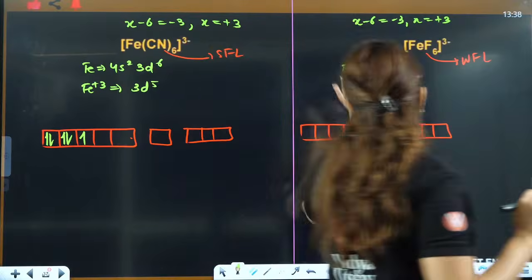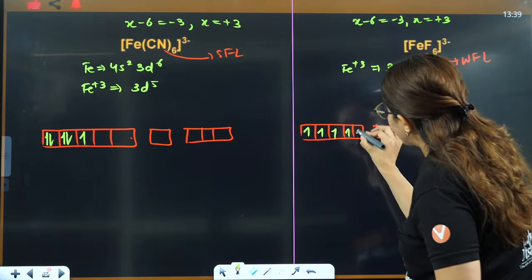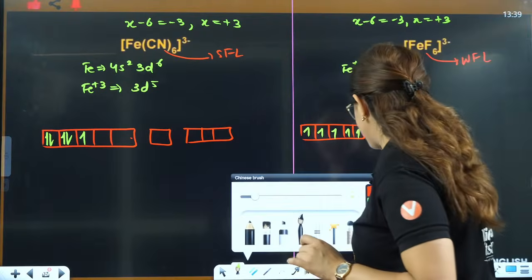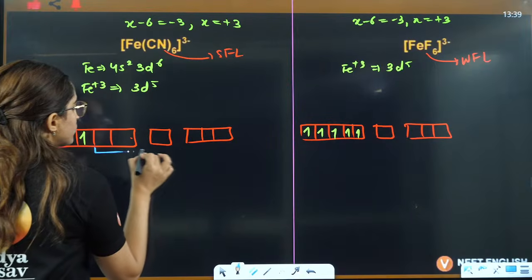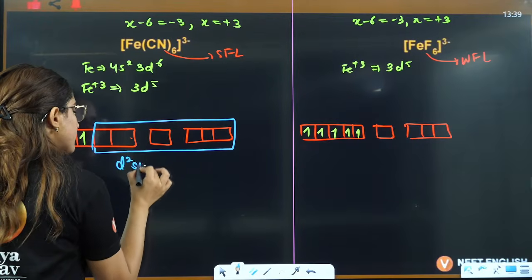Here it is a weak field ligand, so you will fill 1, then 2, then 3, then 4, then 5. Okay. Now you need 6 empty blocks, 1, 2, 3, 4, 5, 6. So we have it here. It is d2sp3.